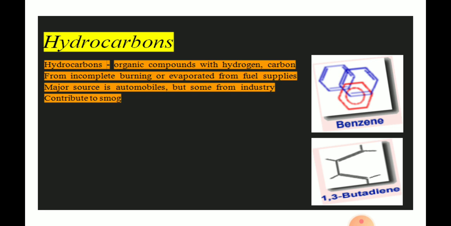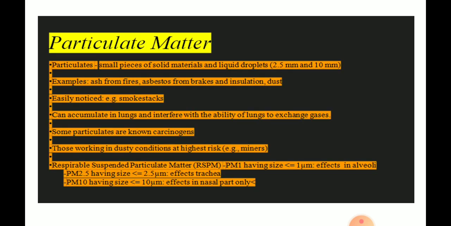This one is the hydrocarbon gas. It is an organic compound with hydrogen and carbon combined together. It forms two compounds, benzene and butadiene. It comes from incomplete burning or evaporation from fuel supplies. The major source is the automobile, which emits hydrocarbon gas, and it also comes from some industries and contributes to the photochemical smog effect.